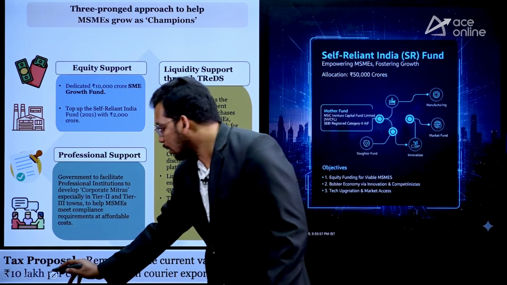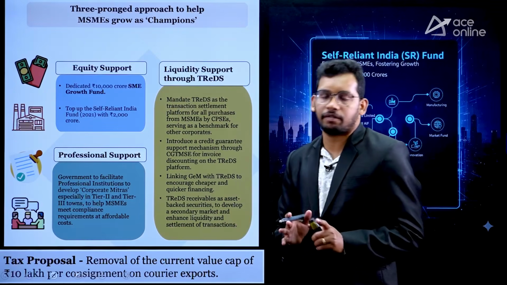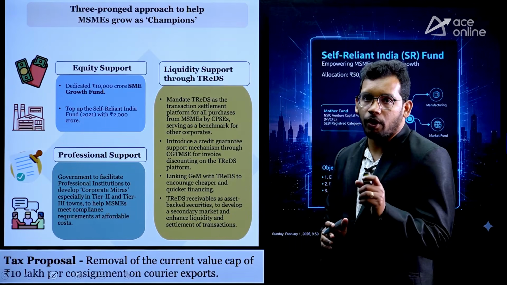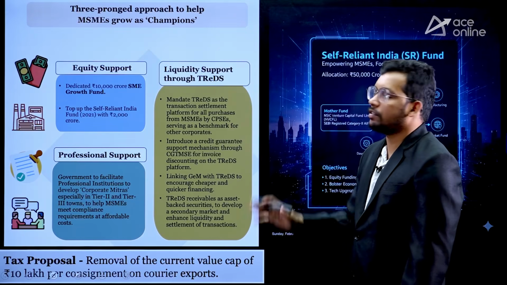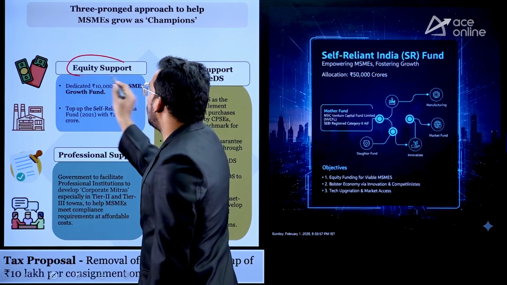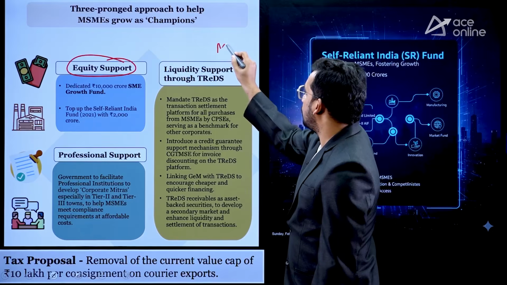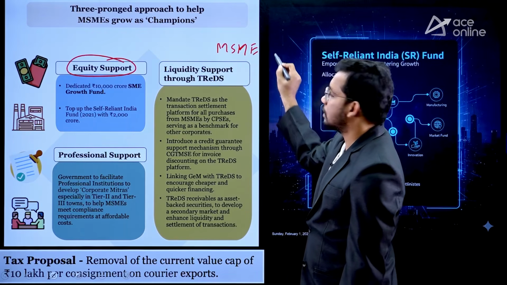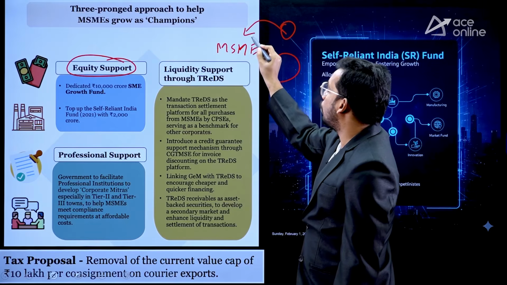Now coming to the MSMEs, all this we are discussing in the manufacturing sector itself, pillar 1.1, right? So for MSMEs specifically in the manufacturing sector, the government is going to give equity support. Equity support means when an MSME is launching a business, the government will create a separate body and support equity.